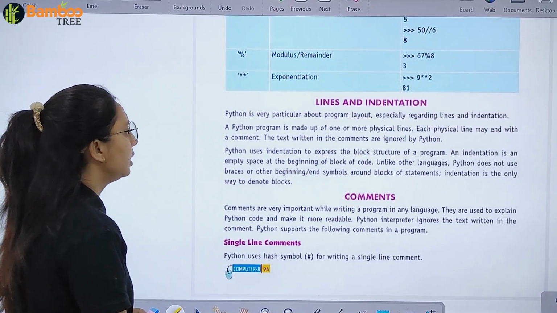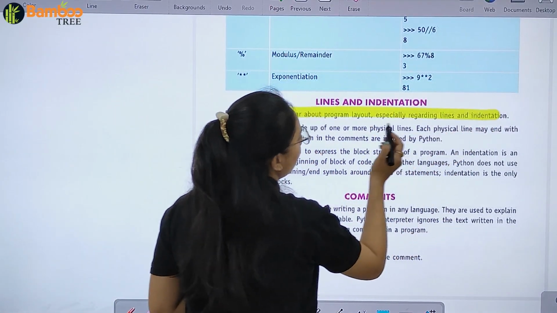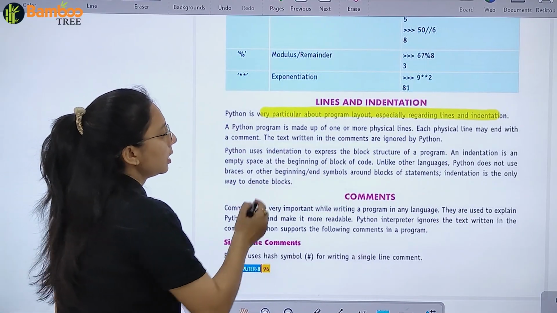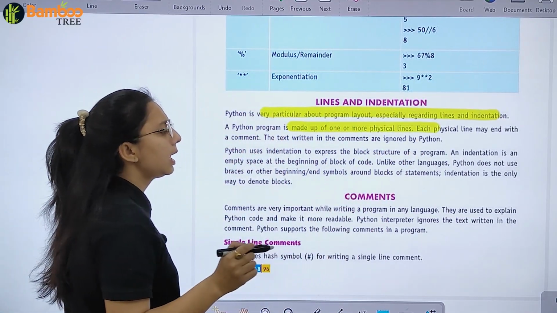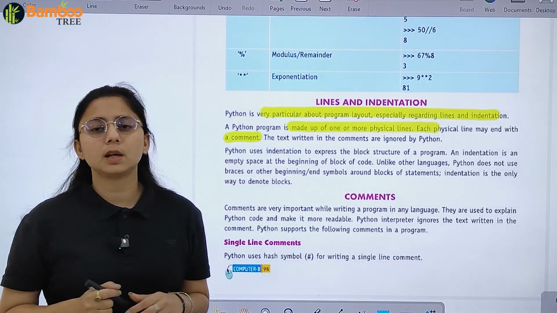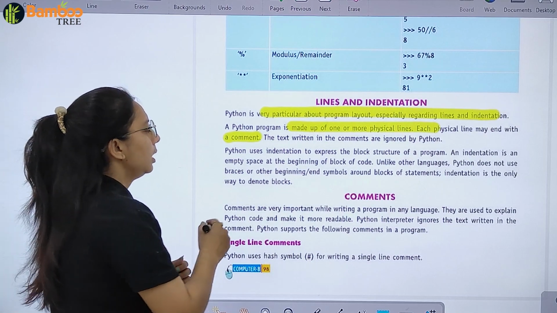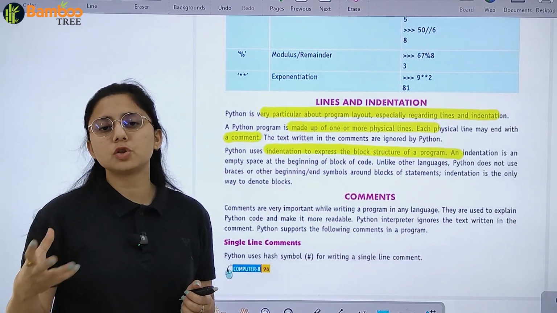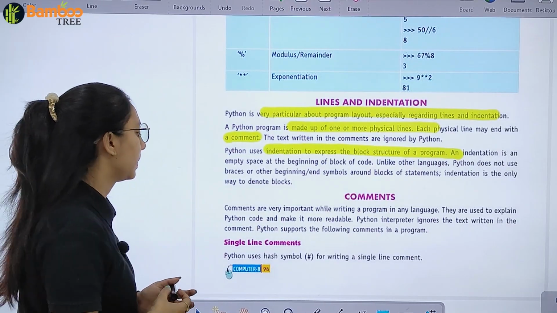Python is very particular about program layout, especially when we talk about lines and indentation. A program is made up of one or more physical lines, and each physical line ends with a newline, right? Blank lines are ignored by Python. It uses indentation to express the block. The block structure of the program is expressed by it, right?